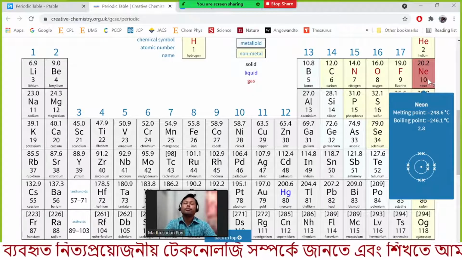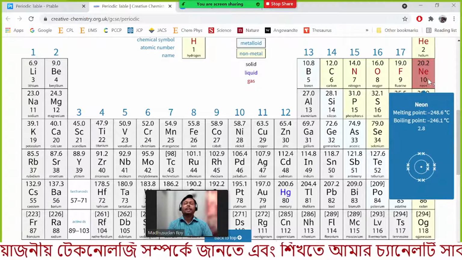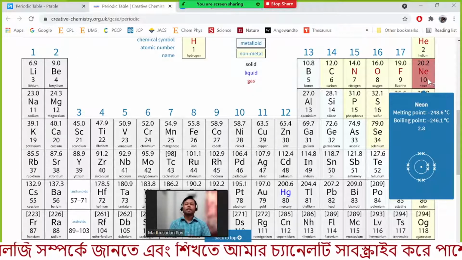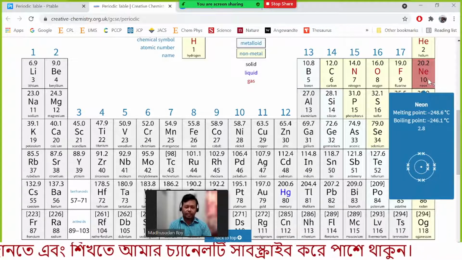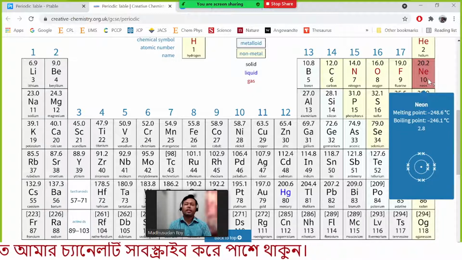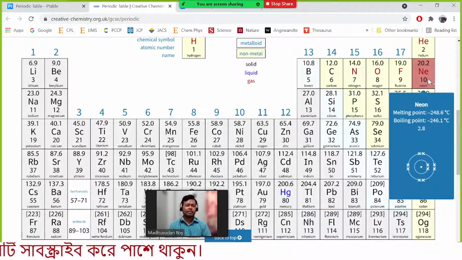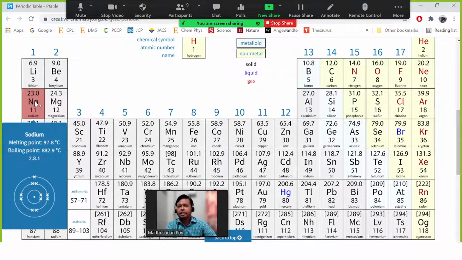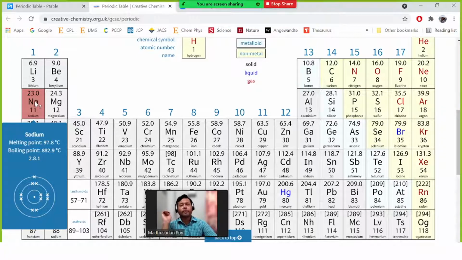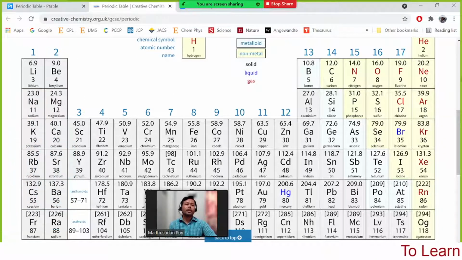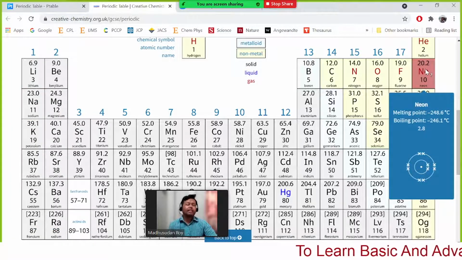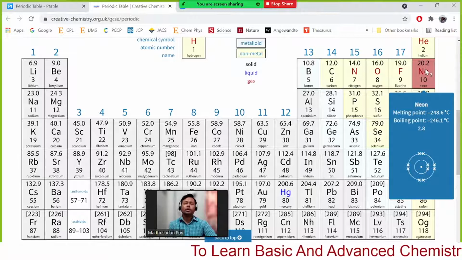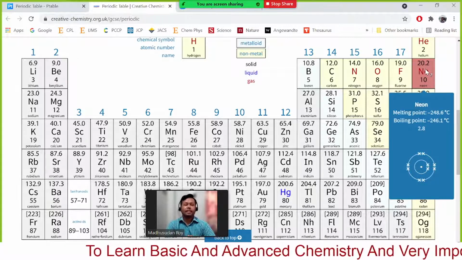Now what is ionization potential? If any element removes one electron, it will form a positive charge, and some energy will change. Sodium is not very stable, but if it removes one electron, it can gain the structure of neon and be stabilized.